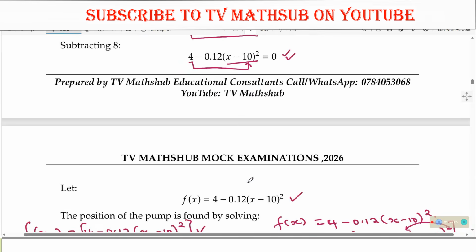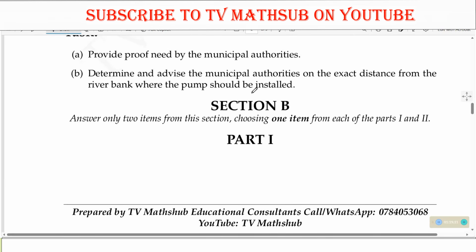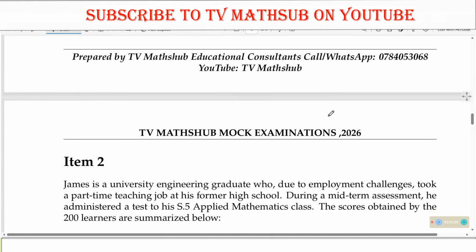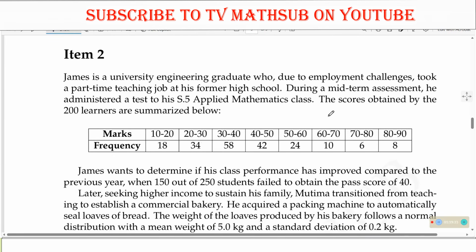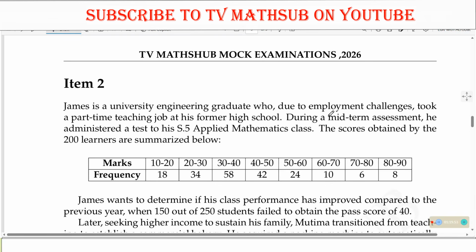So that is our item number 1. And from there, we now come to section B. In section B, you are required to answer only 2 items, choosing 1 item from each of parts 1 and 2. So we need to start with part 1. As you all know, part 1 is from statistics and data, that is data, probability, and statistics. So you are dealing with data analysis specifically. Things of statistics and probability, we find them in part 1 of section B.